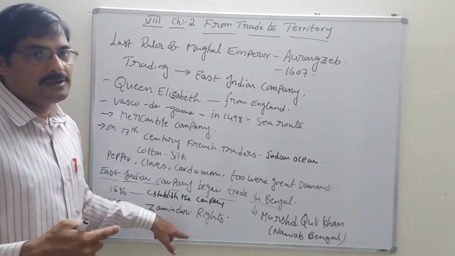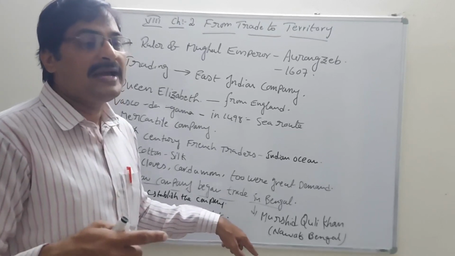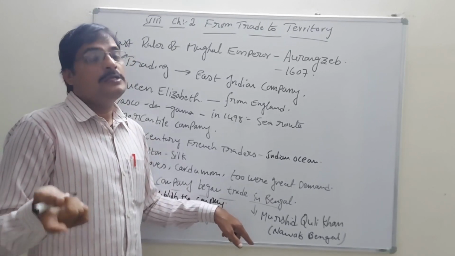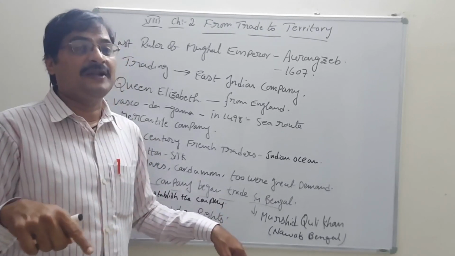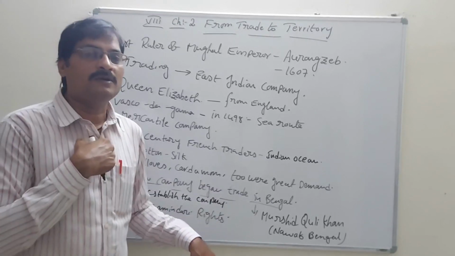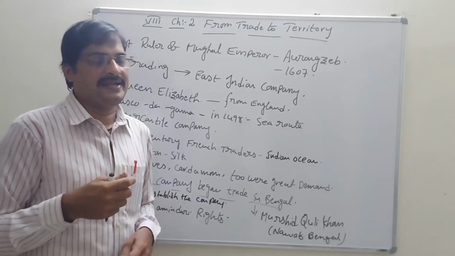Jamindari rights are there. So Jamindaris means those who have more acres of land. Such people we can call Jamindars. So Jamindari rights are different. Collecting the taxes from the peasants and farmers, such a responsibility we can call Jamindari rights.